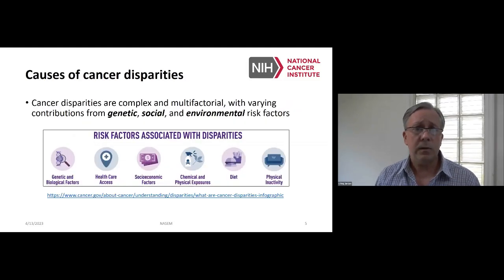Now, the causes of cancer disparities are complex and multifactorial, with varying contributions from genetic, social, and environmental risk factors. So there can be genetic and biological factors that influence the observed disparities, as well as differences between groups with respect to access to healthcare, socioeconomic factors, environmental exposures, diet, and lifestyle. Again, all of these factors can contribute to the differences that we see in the incidence and death rates of cancer among population groups in the United States.